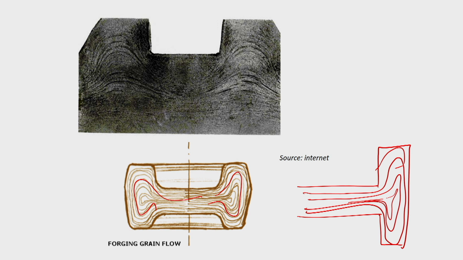And if you look at the hook of a crane, you will see very beautiful flow lines in it. You can visualize that also. That will increase the strength of that hook.